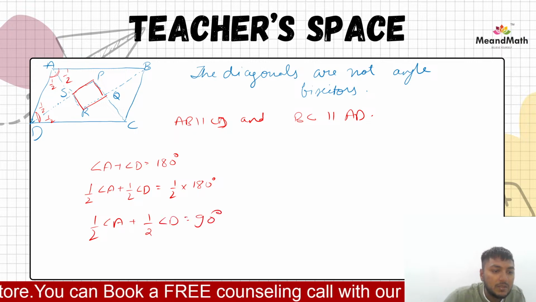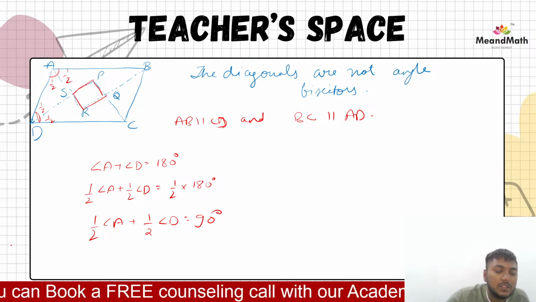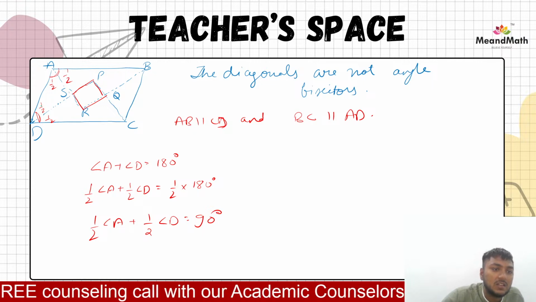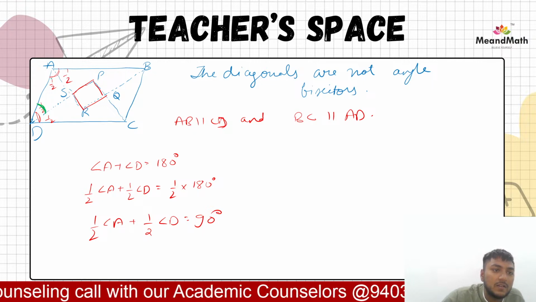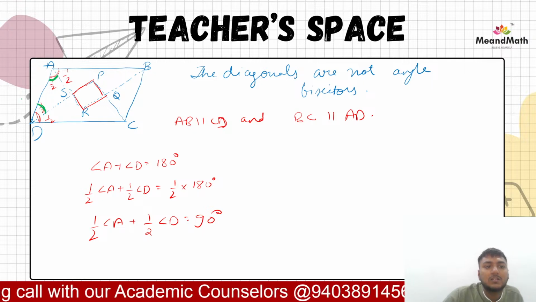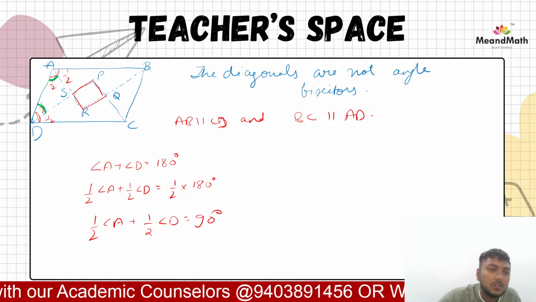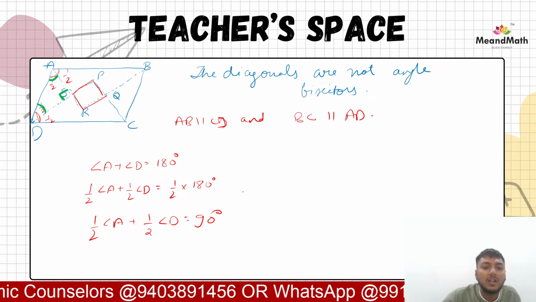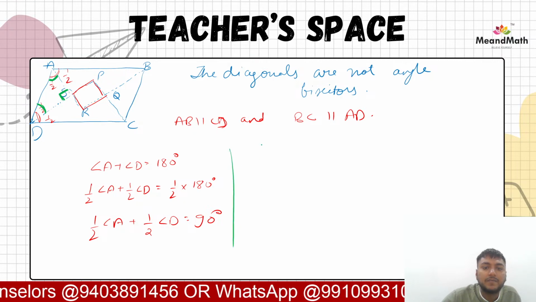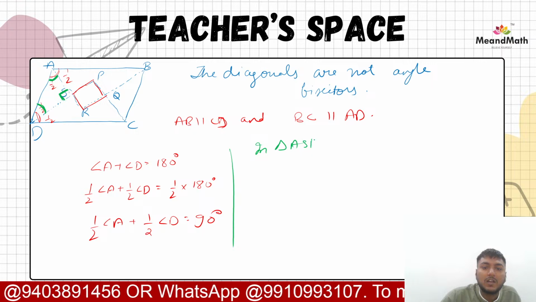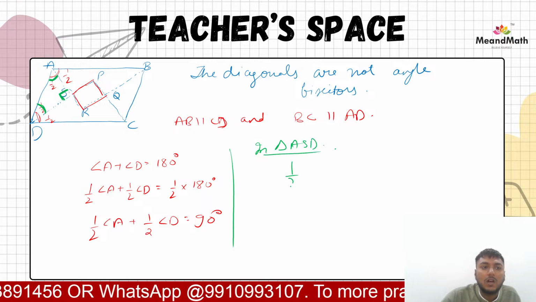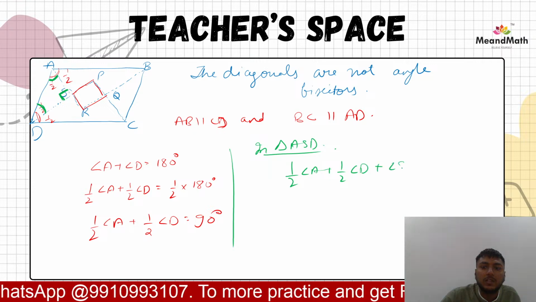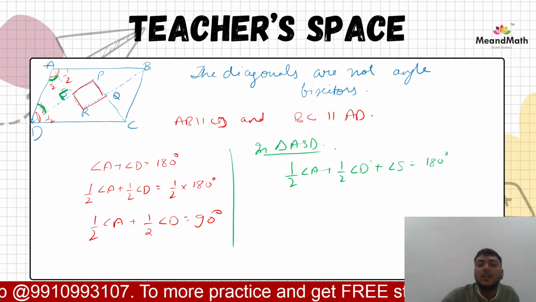Then we can interpret this that the two angles in triangle, let us say ASD, the sum is 90. So automatically this angle S would be 90 by the angle sum property in triangle ASD, right? So half of angle A plus half of angle D plus angle S is equal to 180 degrees.